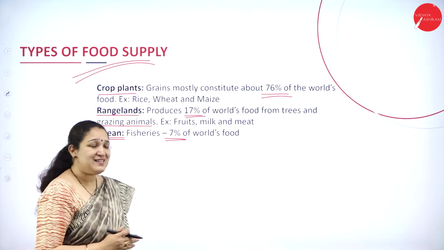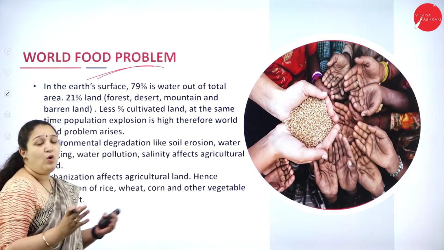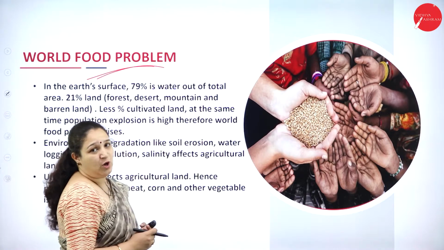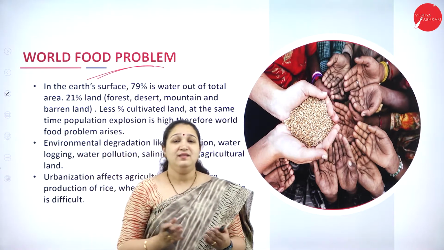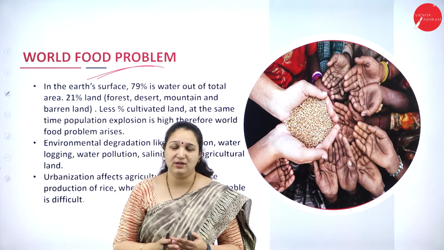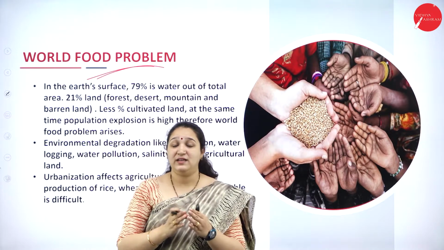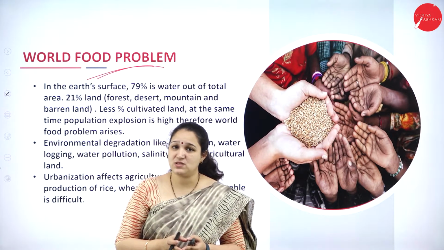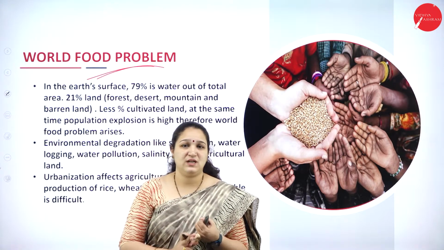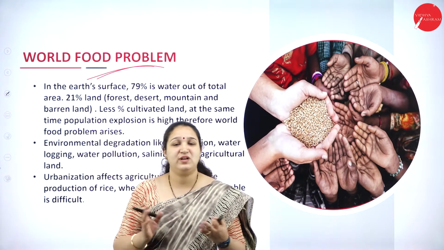Okay. Next we have the world food problem. What is the world food problem that we have? In the Earth's surface, 79% is only water and we have lands of only 21%, and this 21% comprises the mountains, the deserts and all the other types of terrestrial ecosystems.